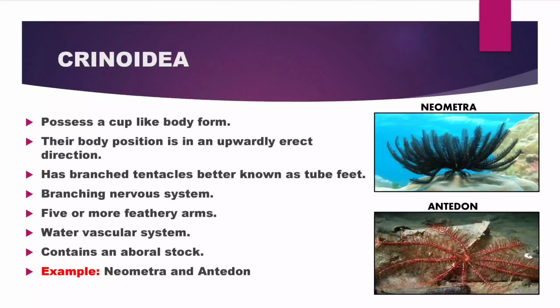Crinoidea. They have a cup-like body form and the body position is in an upwardly erect direction. They have branched tentacles that are also known as tube feet. They have a branching nervous system and have 5 or more feathery arms. They have a water vascular system and they also contain an arboreal stalk. The examples are Neometra and Antedon.